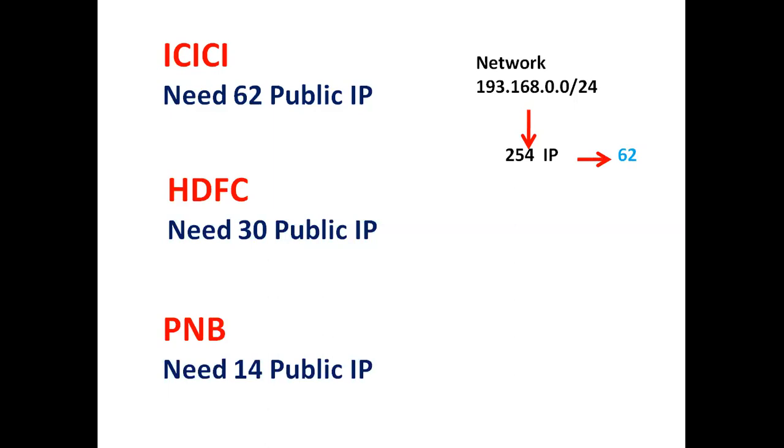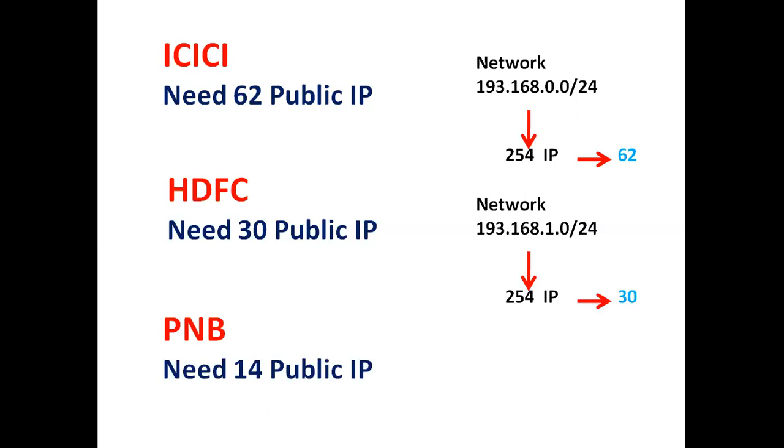Now, if I am giving the second network to HDFC, this network also has 254 public IP addresses. If I am giving this network to HDFC, how much is HDFC going to use? Just 30 public IP addresses. So it means that HDFC is going to waste 224 public IP addresses.